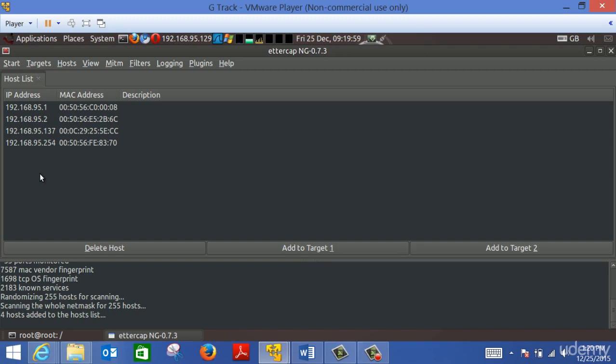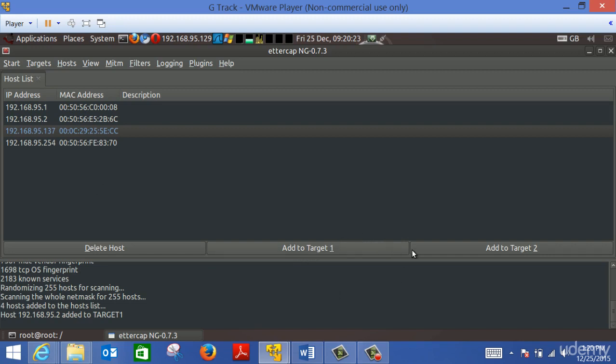So if we are establishing an attack, I'm going to choose, for instance, this one, which will be the gateway, and I believe we explained how to identify the gateway IP before. So I'm going to click on this one and tell it this is target 1. Assuming that I am intercepting the traffic from a specific machine, which is 137, the Windows XP machine, I click on this one and tell it this is target 2. So what we are doing right now is a man-in-the-middle attack. I specified one machine and one router, or it could be 2 machines, depends. I need to intercept the traffic between this machine and the router, anything going to the internet or coming from the internet.